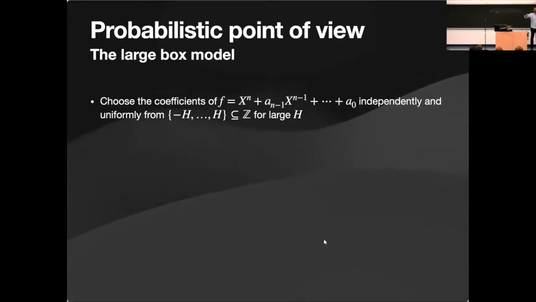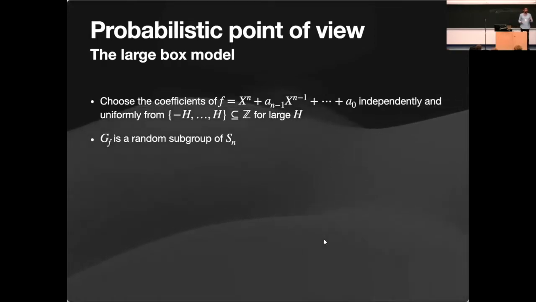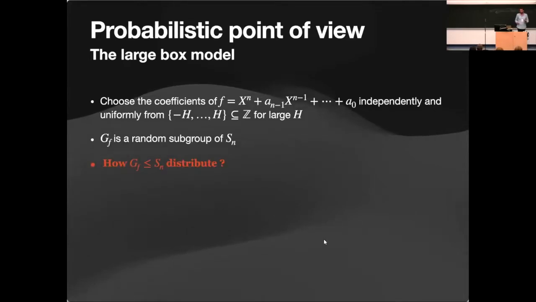And we choose the coefficients as integers in a box, and we let the size of the box grow. It's the simplest model of randomness that we have. If we choose the polynomial at random in this way, then the Galois group becomes a random Galois group of Sn. And the question that I'm after is how the Galois group distributes as a Galois group of Sn when I choose the polynomial at random.